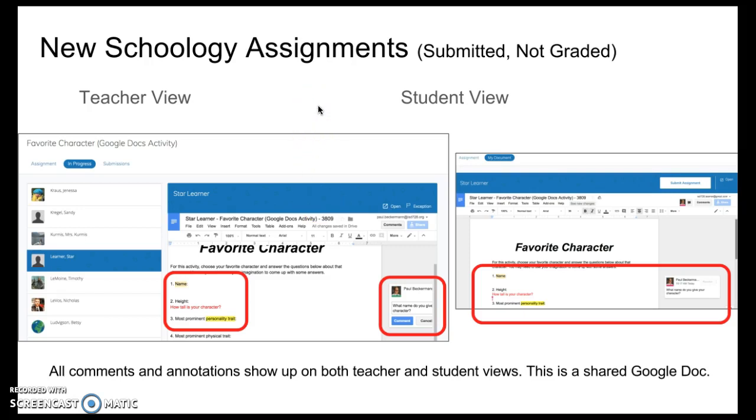Now if you look at the new Schoology assignments with the new Google Workflow, when the teacher goes into in progress, it's a shared document between the teacher and student. So this is an excellent way to give formative feedback. Anything that the student or the teacher writes, like here in red, this is teacher text, or highlights, or puts a comment, the student sees that exactly the same.